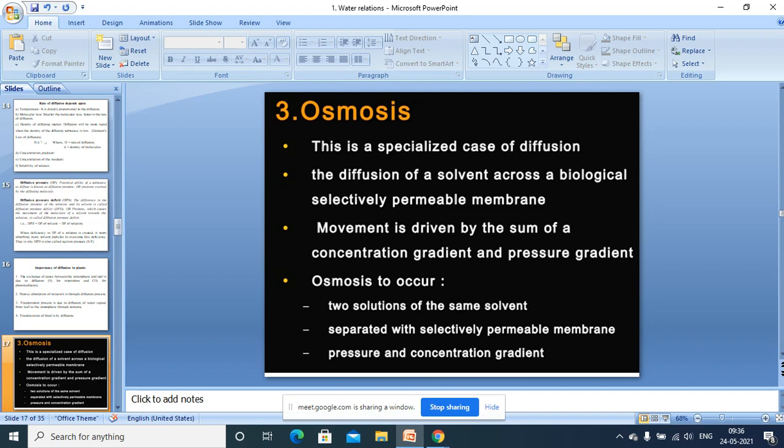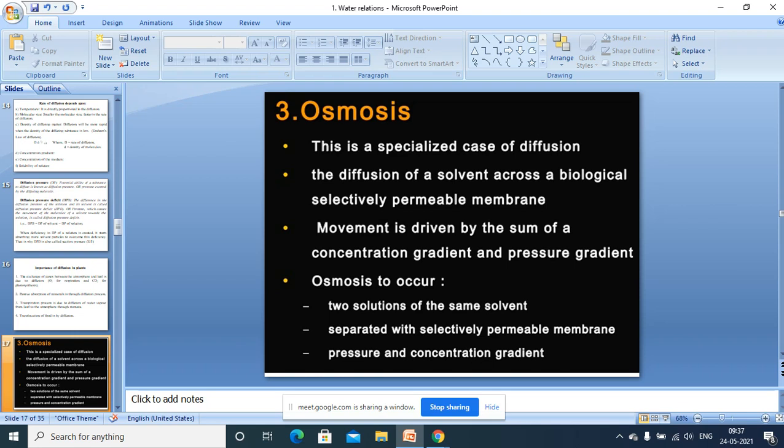And osmosis is always considered a special type of diffusion where solvent molecules are moving from their higher concentrated region to their lower concentrated region. Basically, these semi-permeable membranes allow only solvent molecules to pass through, but not the solute. That's why when two solutions are separated, or a solvent and a solution are separated, only solvent molecules will move from their higher concentrated region to their lower concentrated region.